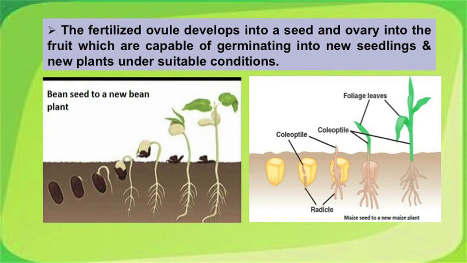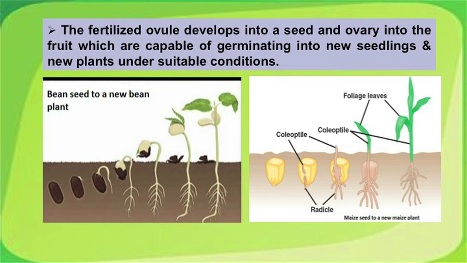Once fertilization has occurred, the seeds are formed from the fertilized ovule, and when they mature and fall onto the right environment, they germinate into a new plant. Here two examples are depicted on your screen. One is the bean type of seed, whose cotyledons emerge above the ground and form the first leaves of the plant. We call it epigeal germination. Epigeal means above the ground.